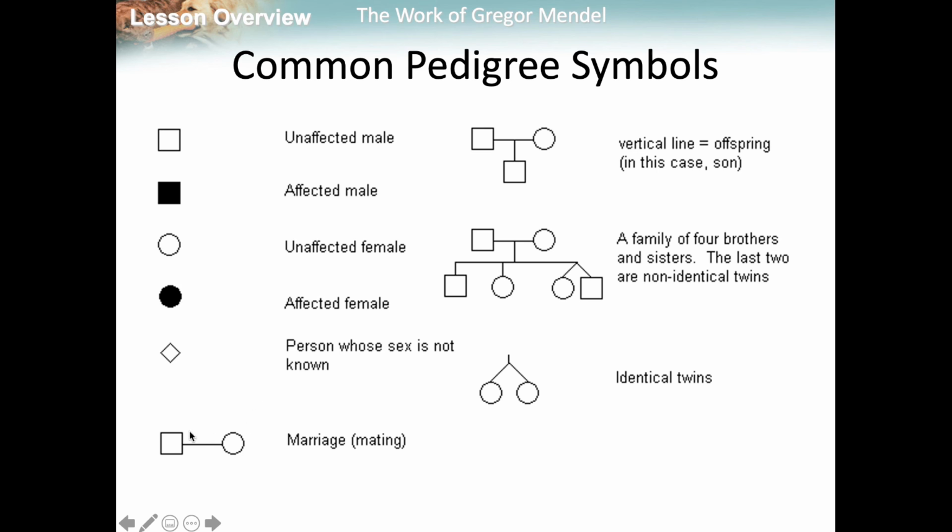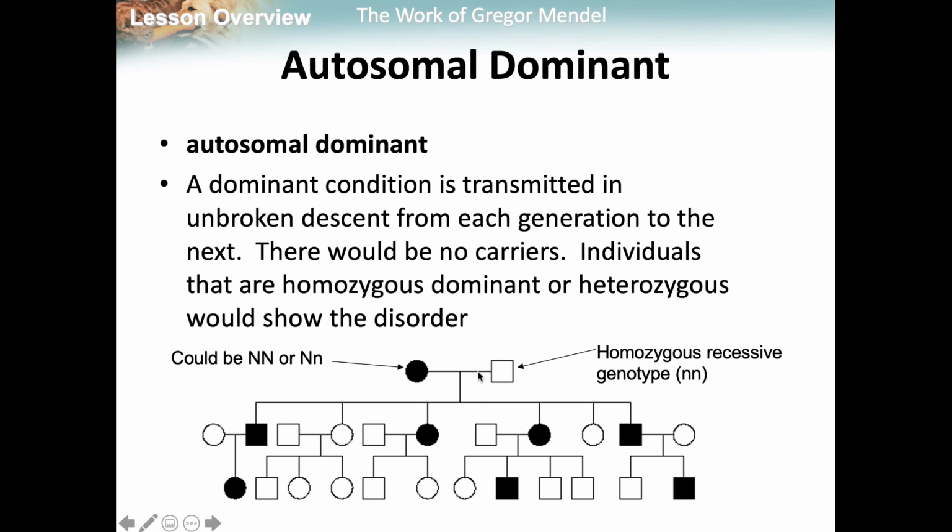You don't usually get the diamond shape. If there is a line between a male and a female, they are married. If there is a line coming down from that married line, then they have a child, this one being a son. Here, you would see a son, a daughter, and twins. You don't usually get twin ones, but you'll see something like that, where they have a daughter or son. So this is an autosomal dominant.